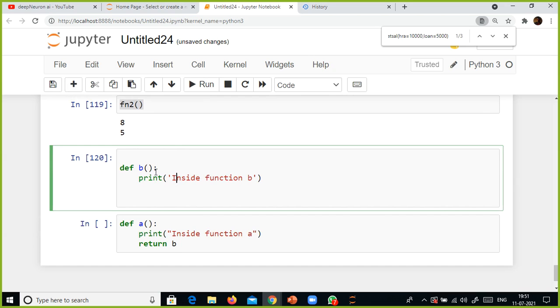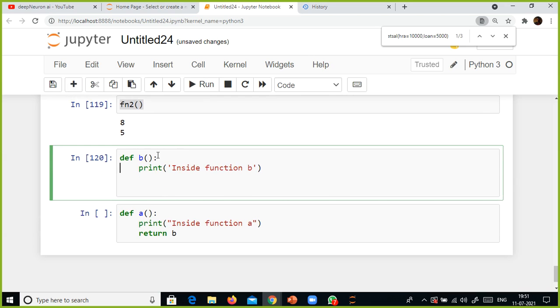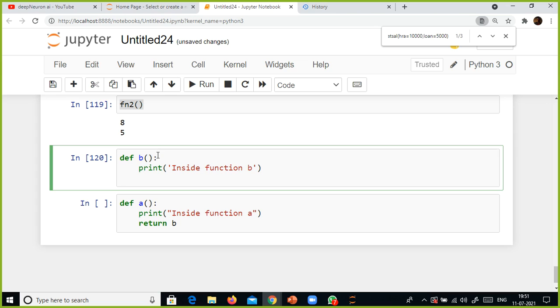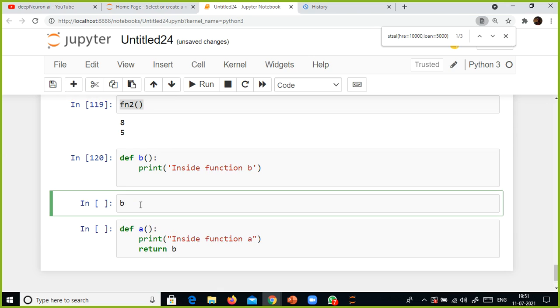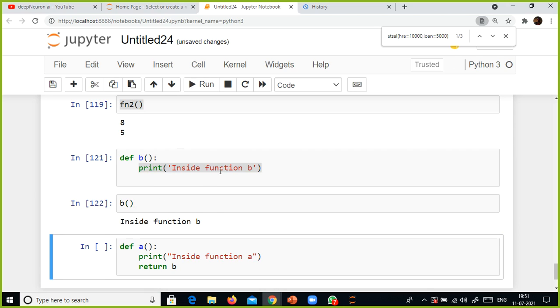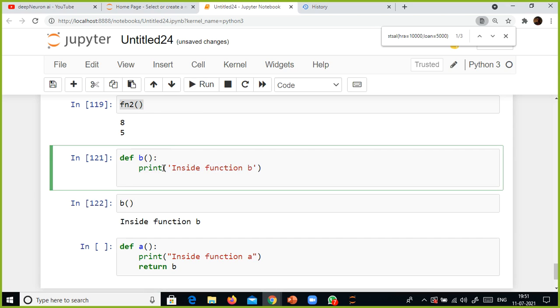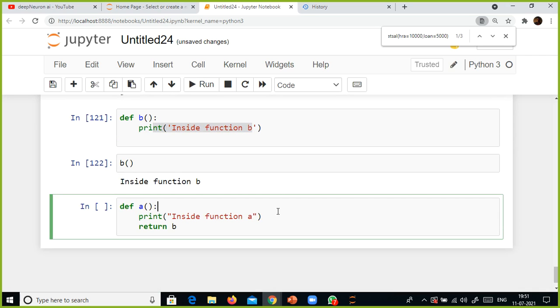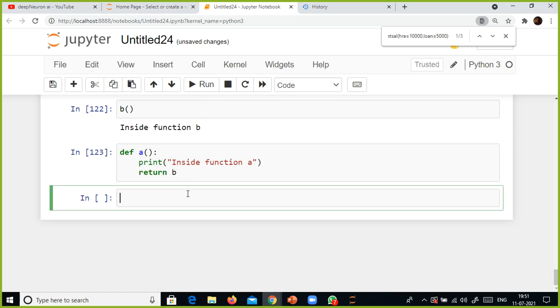And how do I invoke this function? How do I execute this function? One second. If I say b, it will get executed, right? If I specify it like this, it will call this function, and whatever the body of this function is will get executed. So if I type this inside function b, the body of the function b gets executed and it got printed here. When I do something like this, if I give a, what will happen?